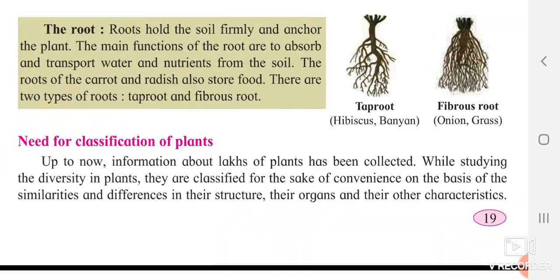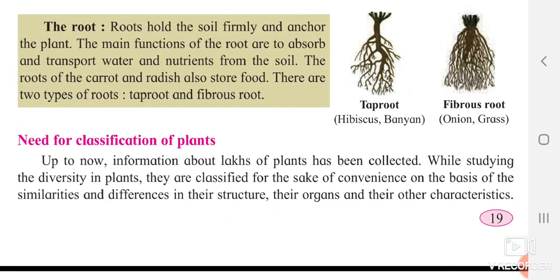Okay, so we will see further why there was need to classify these plants. Can you tell me why there was need to do this? Yes, because there are lot of species present of plants on this universe, on this earth. So if we are not doing so, we cannot judge them on the basis of their particular variety or their particular characteristics. Okay, up to now information about lack of plants have been collected.